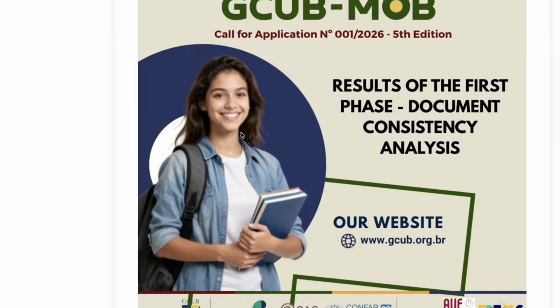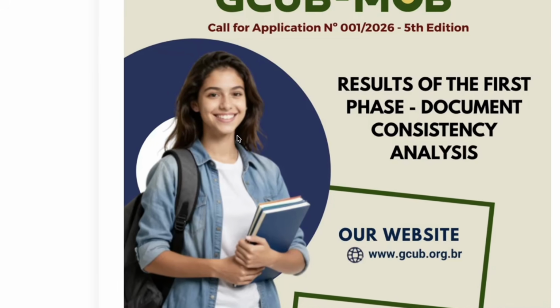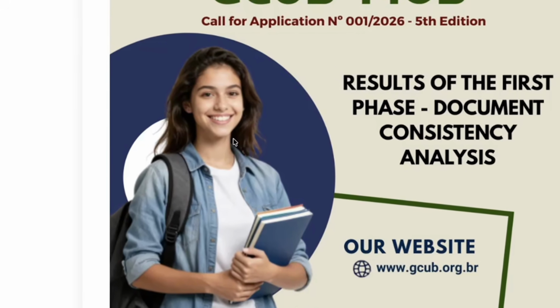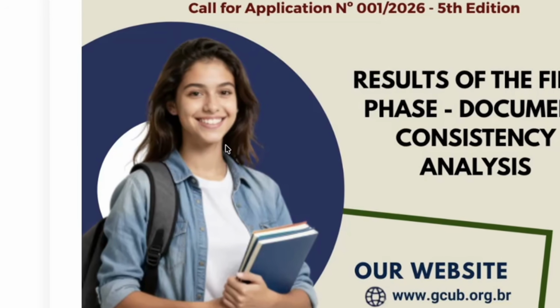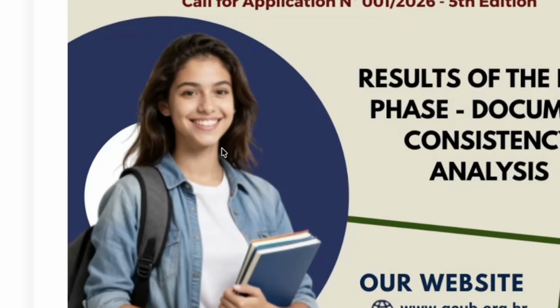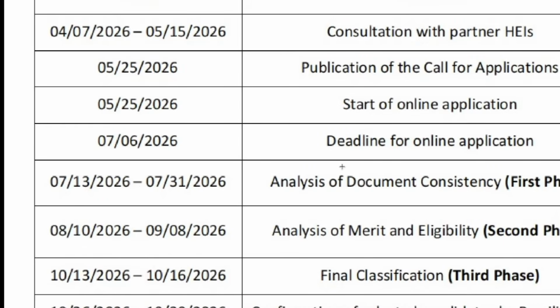You will recall that when the application came out, it also came with what we call a chronogram, or cronograma in Brazil. It is like a timetable that shows all applicants each of the stages the process is going to take. After the deadline, there is what we know as analysis of document consistency. They want to check if what they are looking for is what you provided. For example, they ask you for your international passport, your first degree certificate, or your master's, and you provided them, then rest assured that your name is on this list.